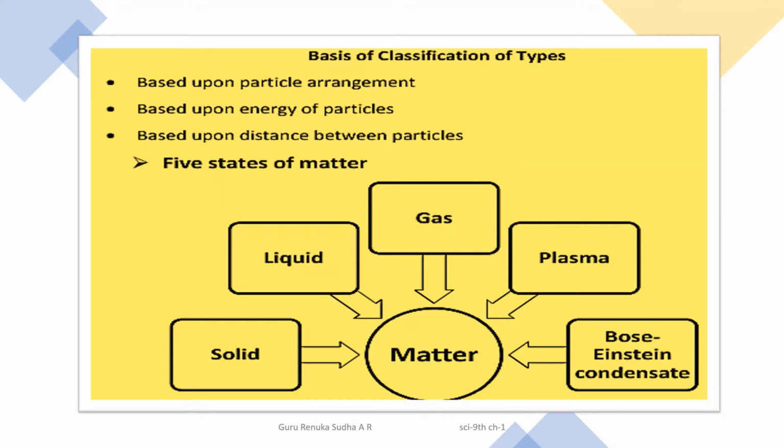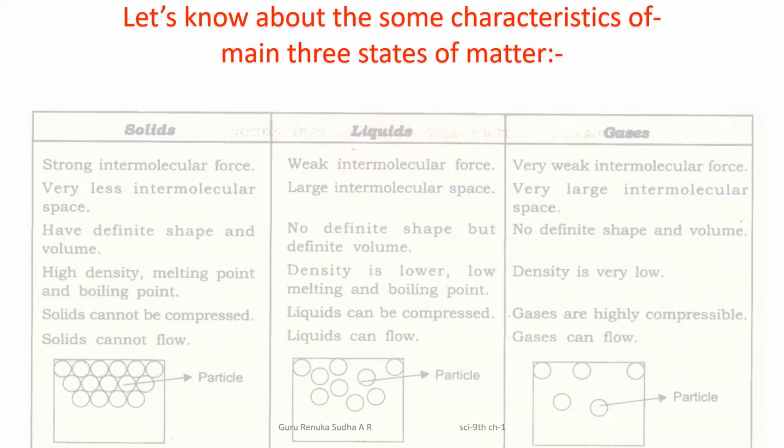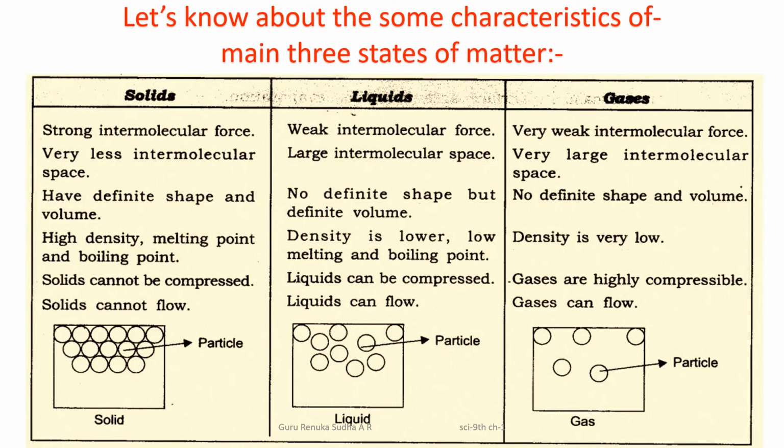Due to the particle arrangements, what changes in the nature exist between solids, liquids and also gaseous? See in this chart, you can observe the characteristics which are explained based on the particles, that means molecular arrangement.